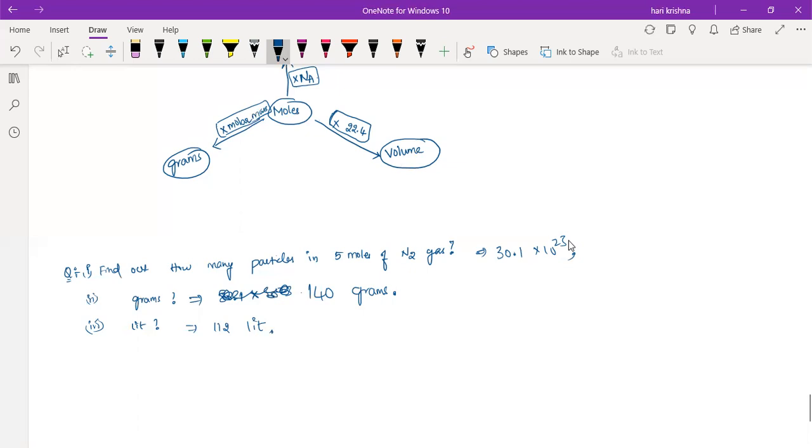What about Anjali? What are your answers? Anjali, what is your answer? Abhinaya? Sir, I got the wrong answer. Okay. So which one did you get wrong? The second one is correct, sir. 112 liters. The first one I should do. Okay. Anjali? Abhinaya?